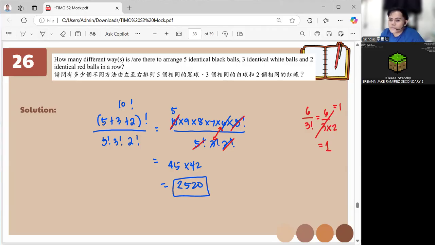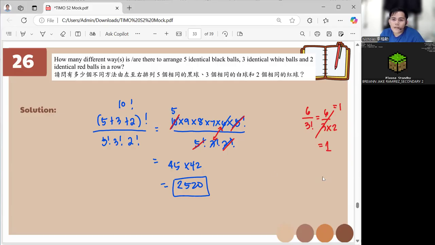Sir, can I use the fundamental counting principle? You can, but it will take time. From the name counting principle, you cannot count everything in here. It's 2,520. But the fundamental counting principle is still the same as this.